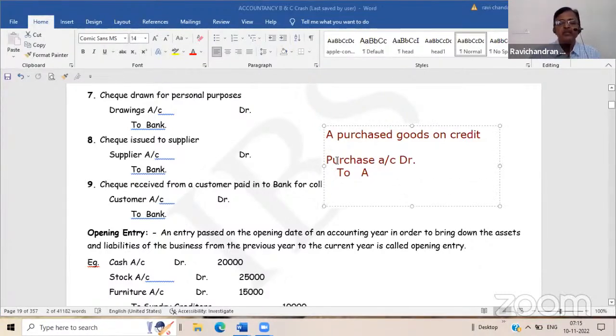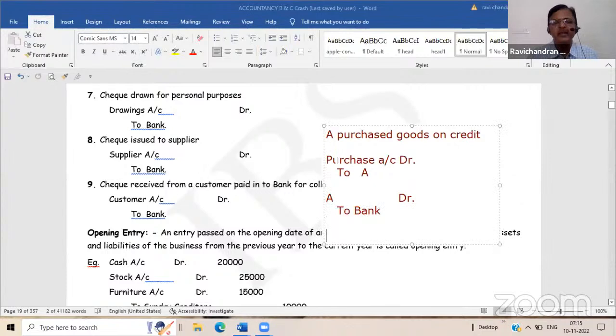Now tell me, suppose we are giving a check to Mr. A. What will be the entry? Bank account, debit or credit? Who is receiving the check? A is receiving, so A debit, bank credit. Now, because of no balance in the bank account, the bank returned the check. And A is now approaching us, saying the check you have given is returned unpaid. What should be the entry? Bank account debit, A credit.